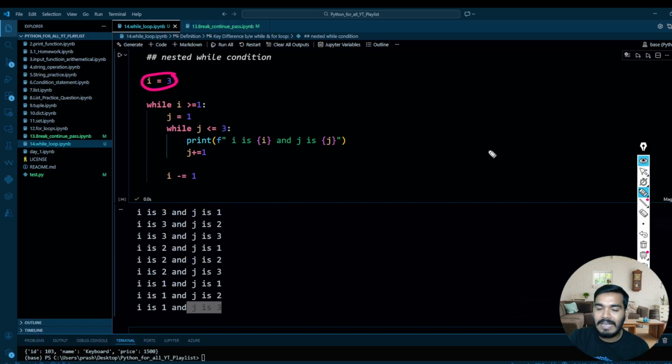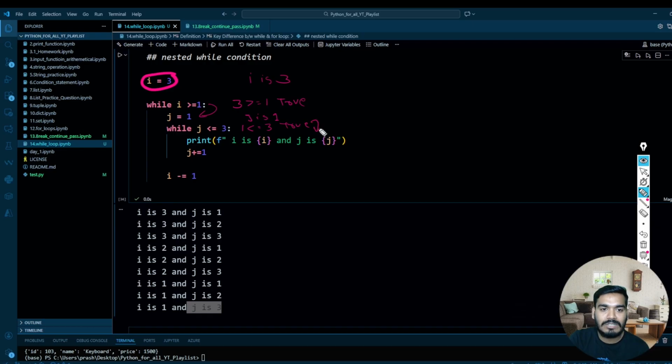So once I assign i equal to 3, your i is 3. It will come to this line of code where 3 is less than or equal to 1, which is true, then it will come to this, and j is 1. Then over here, 1 is less than or equal to 3. Of course, 1 is less than or equal to 3, so it becomes true.